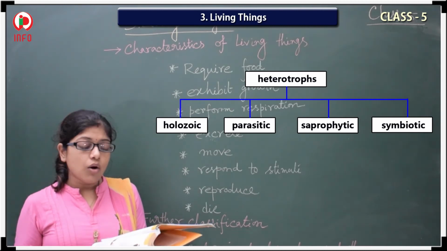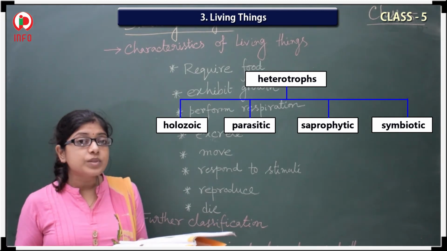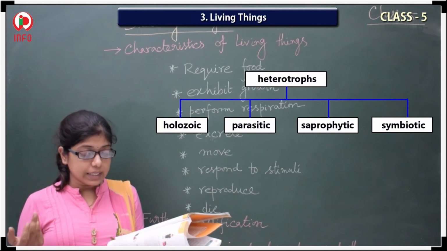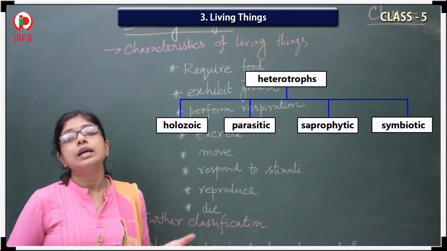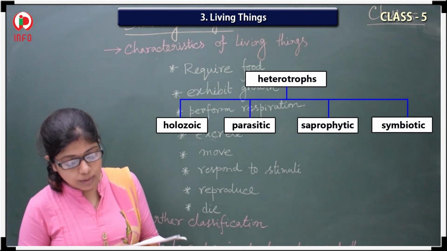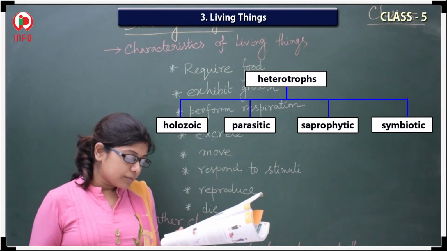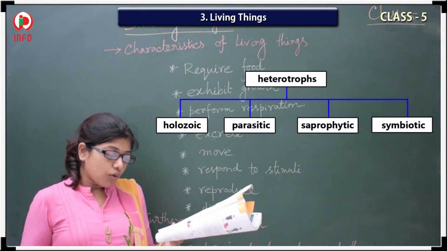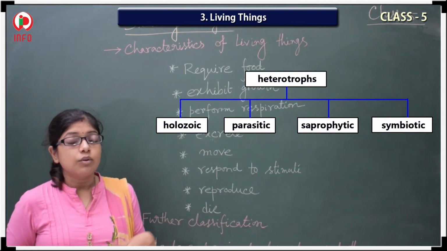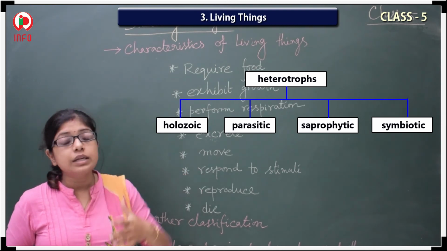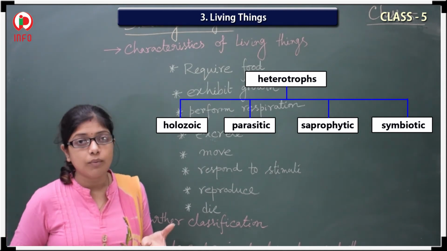So what is the holozoic form? Holozoic form means the organisms obtain nutrition by the ingestion of organic matter. In this way they are gaining their nutrition. And what about the parasitic? Parasitic means that the organism lives in or on its host and acquires nutrition, just like the lice. What are they doing? They are residing on us and extracting the nutrition from our body.